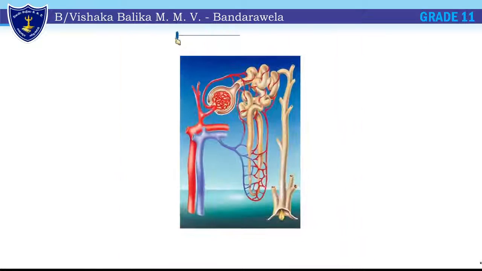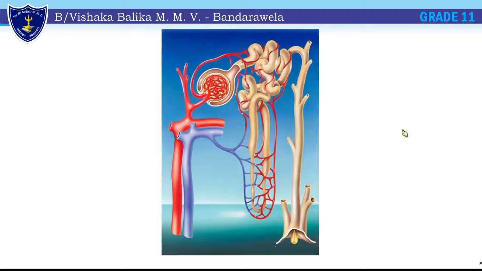Again let's see the overall picture. Now you can see the overall picture. Blood enters from this. Again blood leaves and runs around these tubules to collect the necessary things. Finally, the urine will remain here in the tube. Important things will be reabsorbed into the blood. That blood will come back and connect with the vein. So this is the nephron structure.